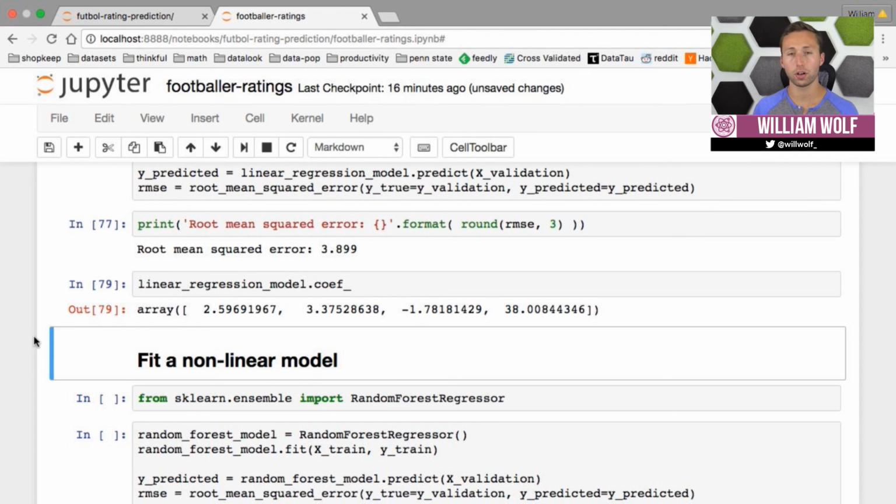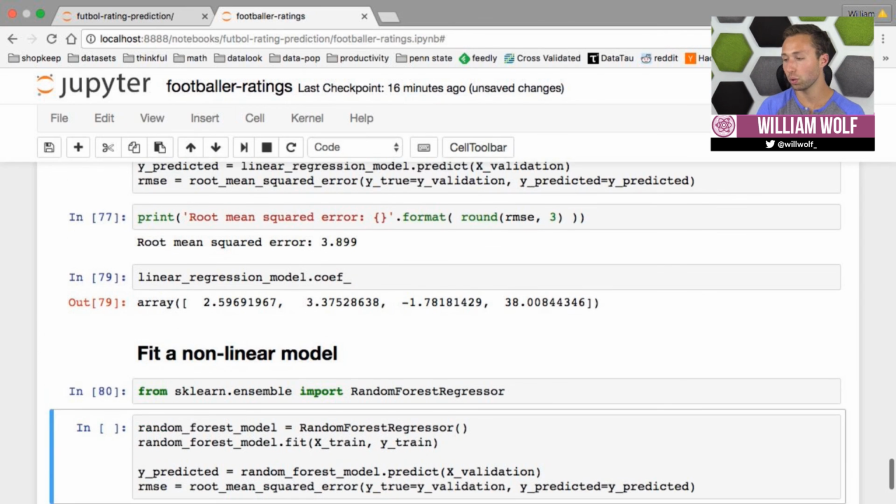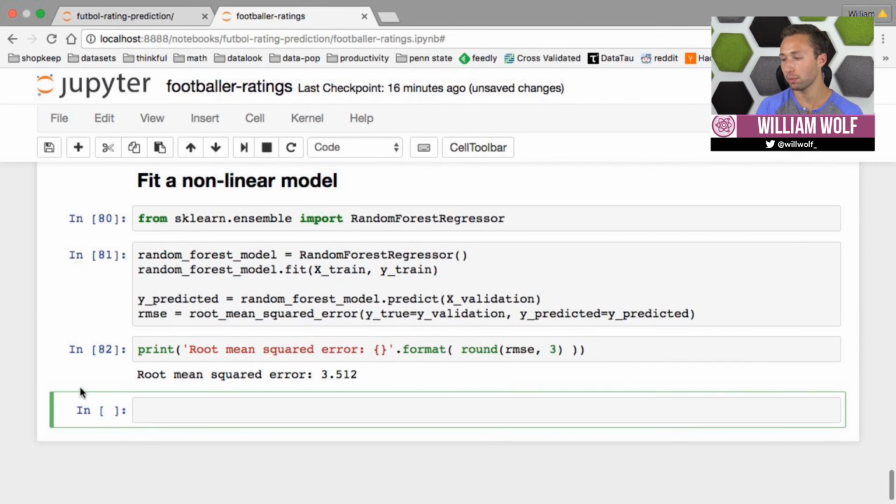And so a random forest model is probably our first choice, a very popular nonlinear model that finds both nonlinear trends between each individual covariate and our target, and also intrinsically uncovers interaction effects between covariates and our target. And so we'll undergo the same process and compute a root mean squared error. And already we see that we did a bit better.